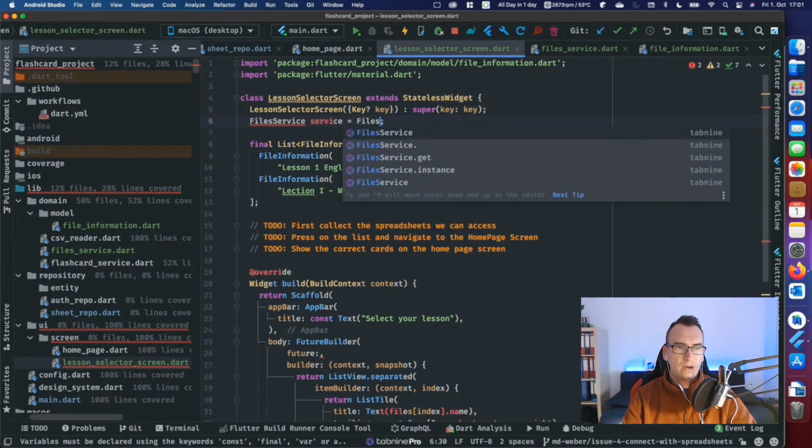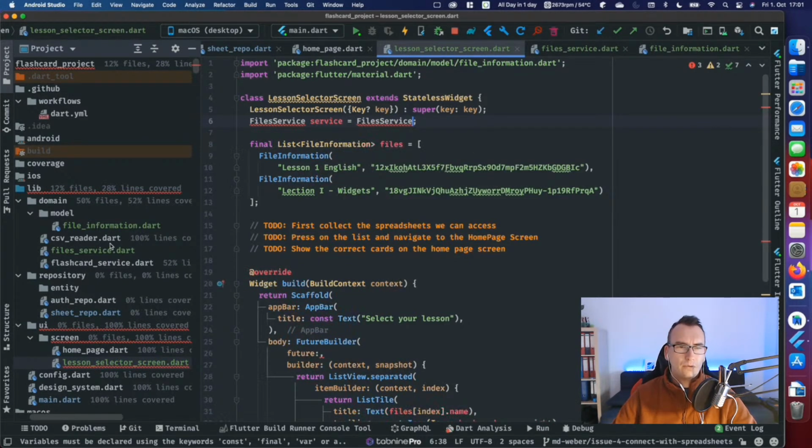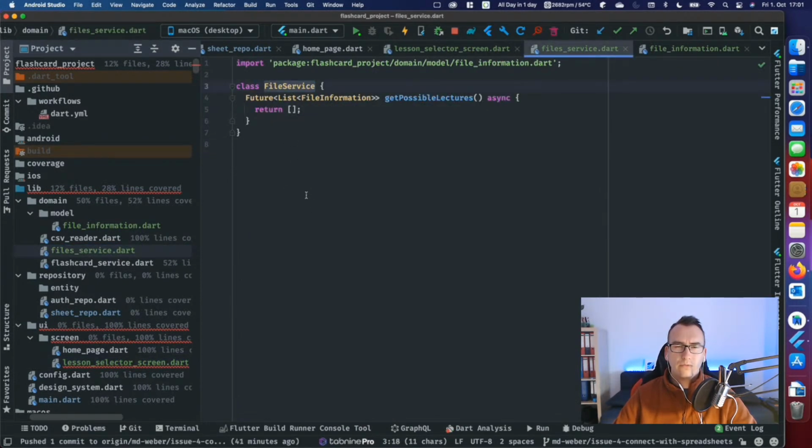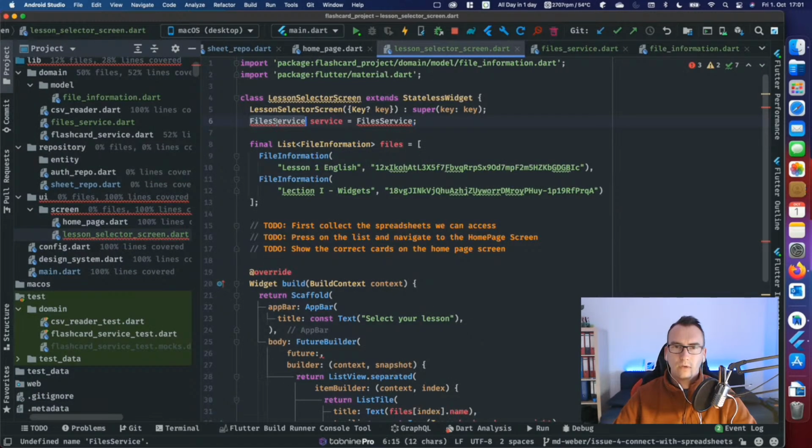Service equals files service. Did I rename that differently? I usually file service, no, it's correct. Plural, okay. Good, so we import that.